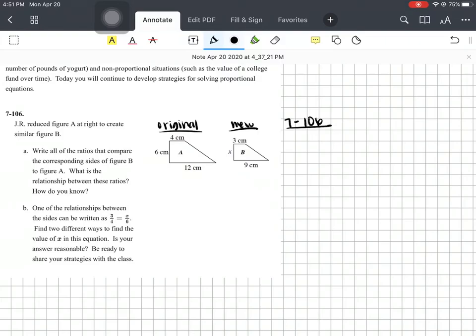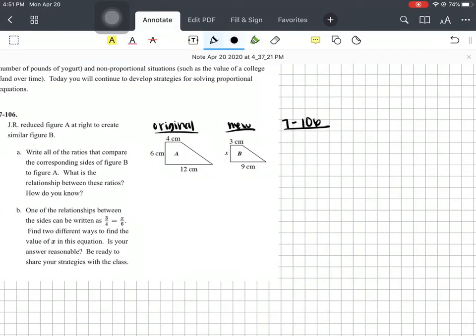Okay, so part A, write down all of the ratios that compare the corresponding sides of figure B to figure A. Okay, so figure B to figure A. What is the relationship between these ratios? How do you know? So for part A, we're looking at B over A, the ratios. So if I look at the matching sides, here's 3 centimeters. The matching side would be 4 centimeters. So this one would be 3 over 4.